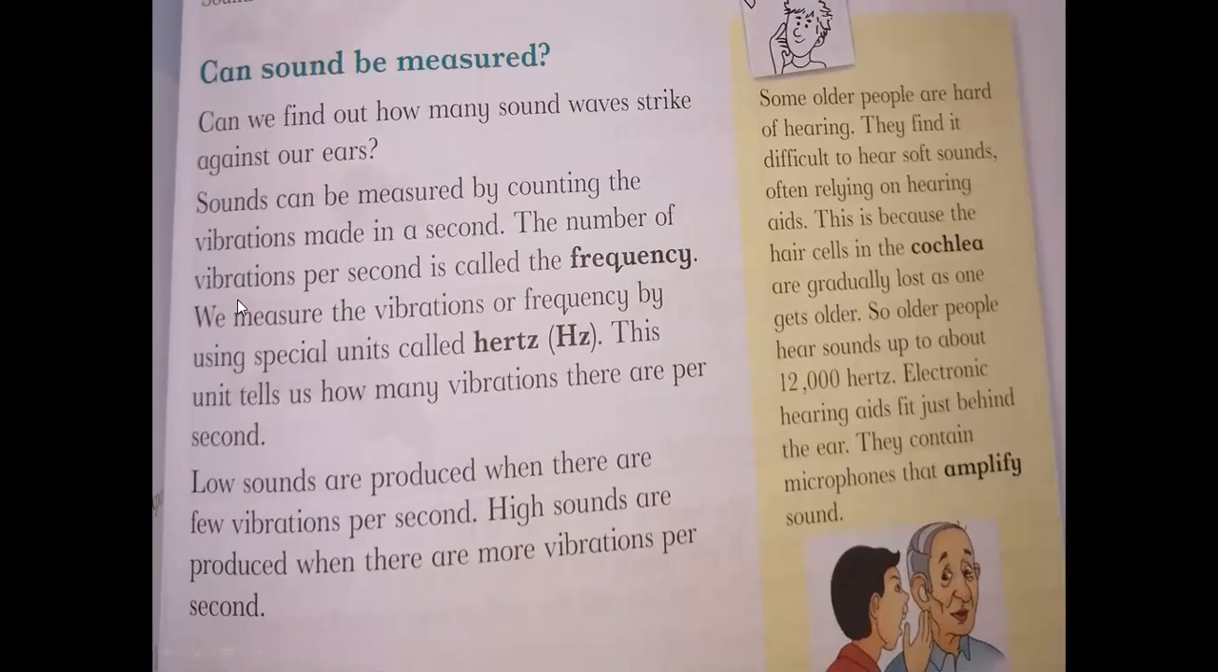The number of vibrations per second is called the frequency. We measure the vibrations or frequency by using special units called hertz. As you have the unit of mass and unit of weight, same we have the unit of sound, and this is hertz. This unit tells us how many vibrations there are per second. Low sounds are produced when there are few vibrations per second, and definitely high sounds are produced when there are more vibrations per second.